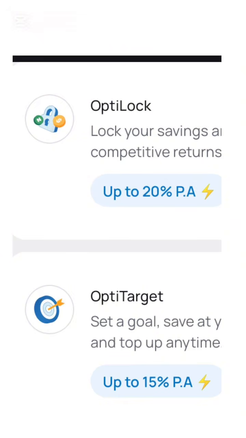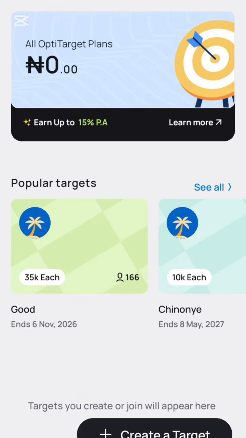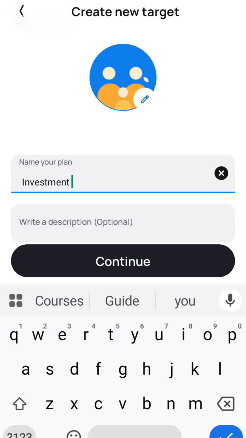After clicking on the OptiTarget, it will now bring you to this page. So what you will do is to click on create a target. You see it below the screen there. You click on create a target. So after clicking on create a target, this page will appear.